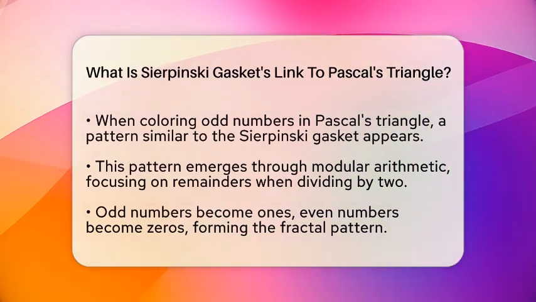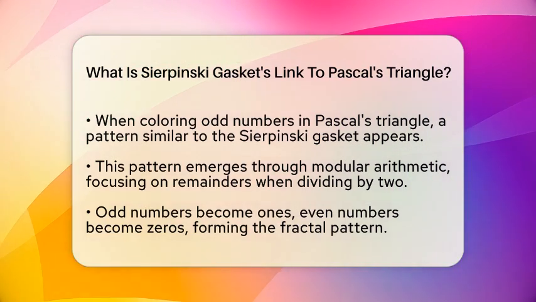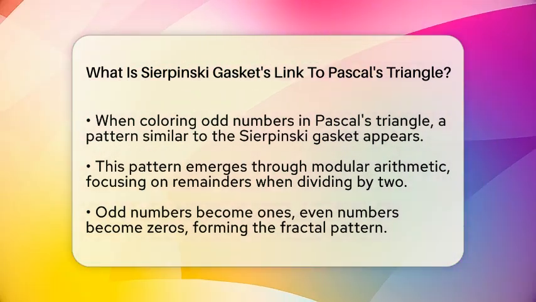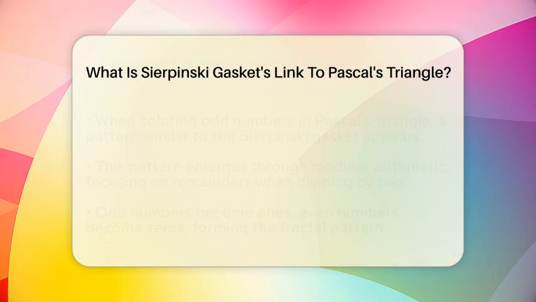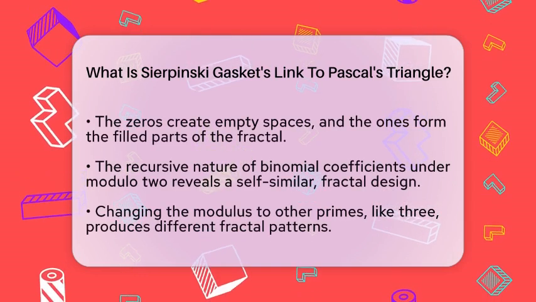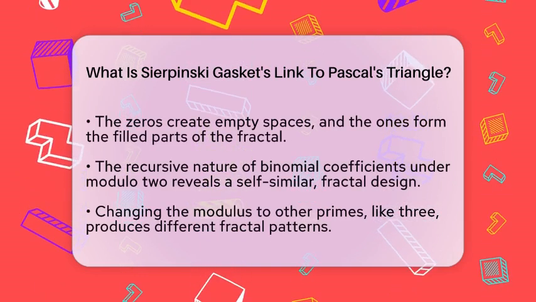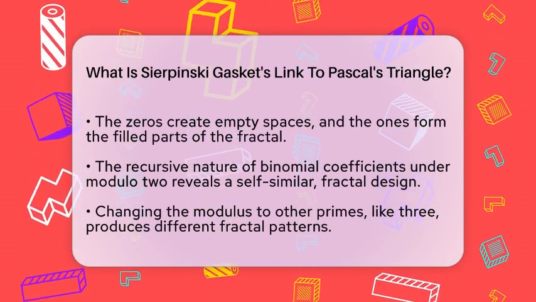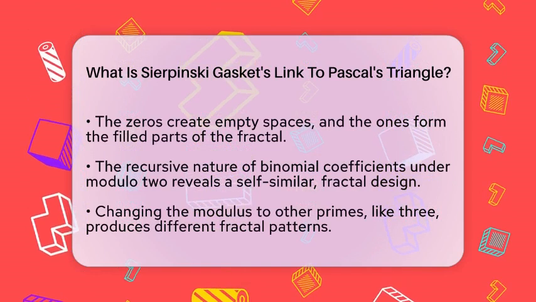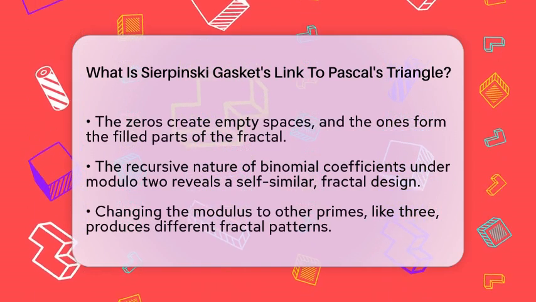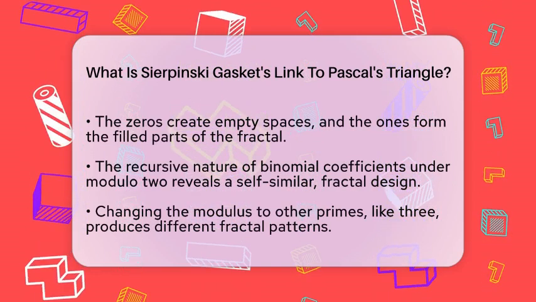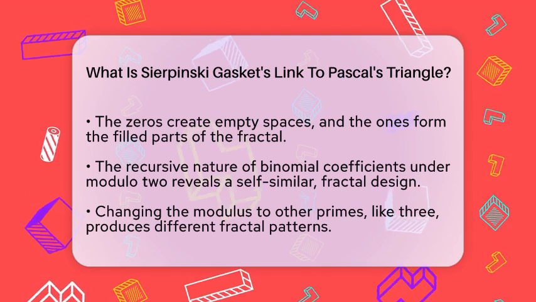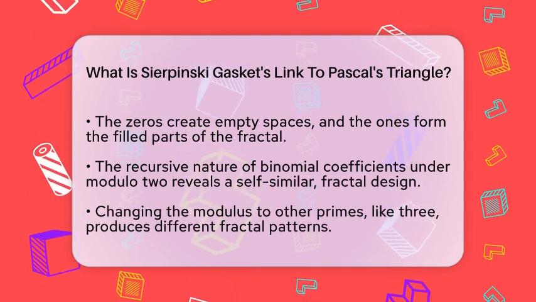The reason this works is because the binomial coefficients in Pascal's triangle have a special structure. When you apply the modulo 2 operation, the pattern of 0s and 1s reveals a recursive, fractal-like design. Each smaller triangle inside the larger one looks just like the whole, which is the key idea behind fractals. This connection isn't just a coincidence. It shows how simple number patterns can create complex, beautiful shapes.